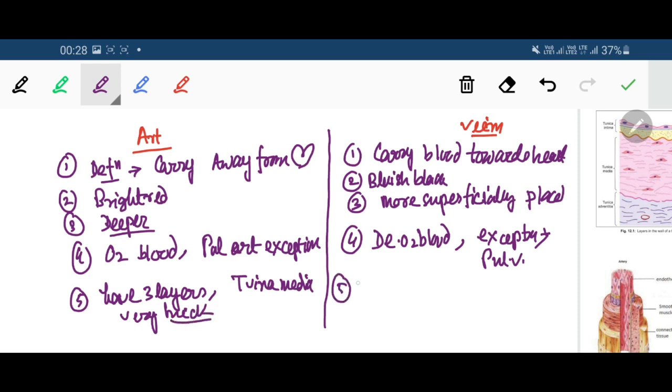In a vein there are three layers in the wall as well, just like the arteries, but the tunica media is thin. Rather, the tunica adventitia is relatively thicker.